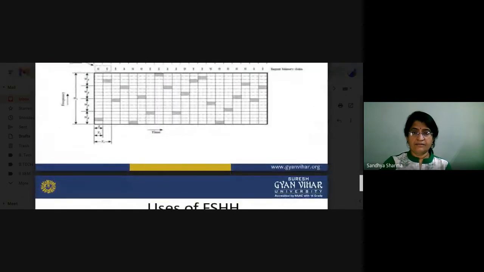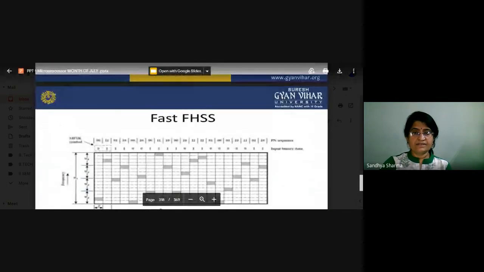But in fast FHSS, the frequencies change multiple times. If you want to transmit your data, the exact frequency is not known, and since the frequency changes multiple times, that is based on security features.